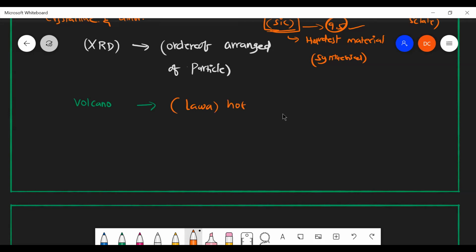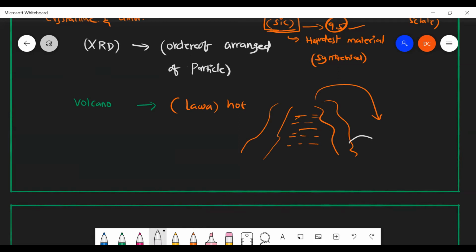It is very hot in nature. Say for example, we have a volcano like this, inside of which we have a hot liquid. Once it suddenly comes to atmospheric conditions, what will happen? Suddenly it becomes a solid.